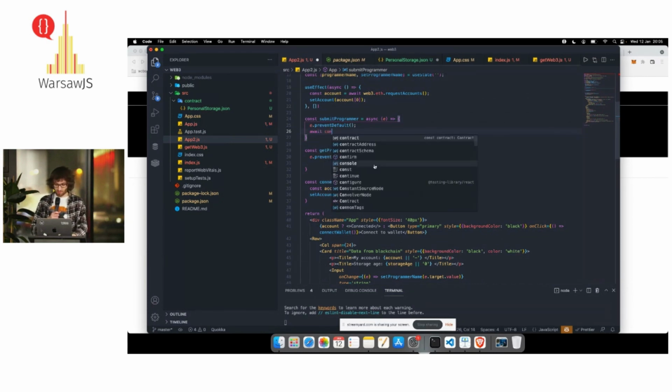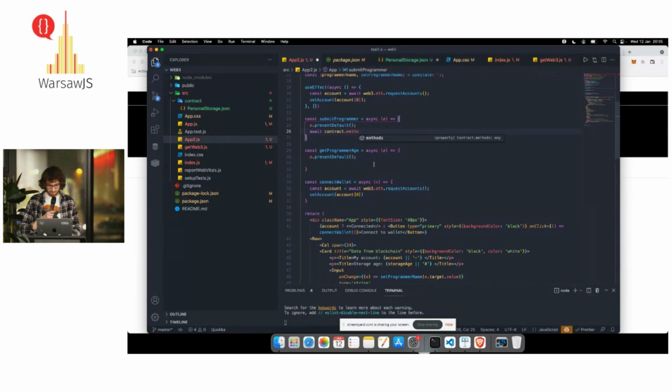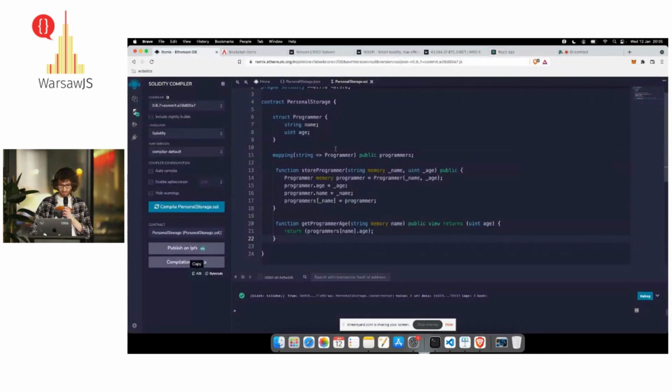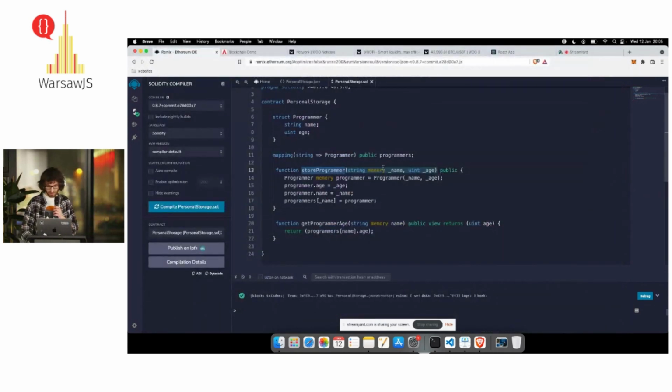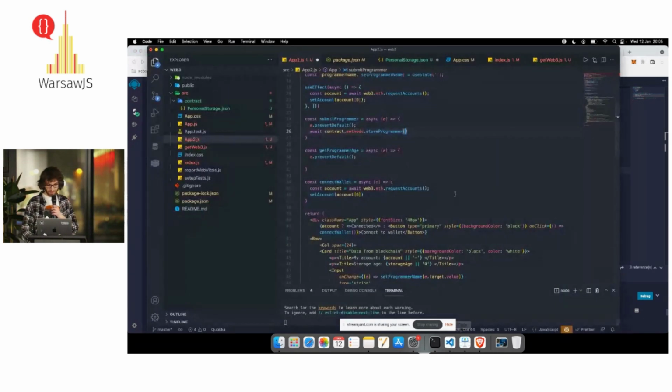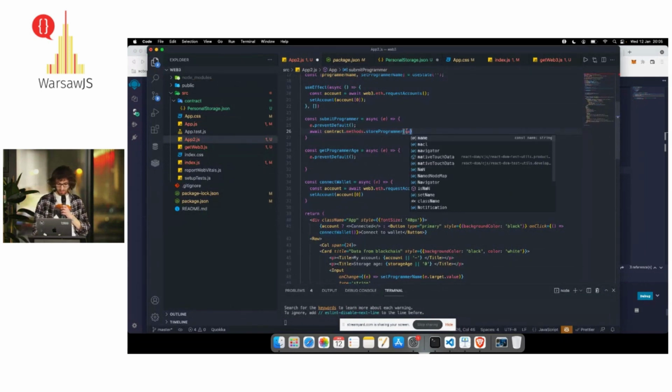We have a contract object, and the contract has methods, and one of these methods, like we have here, is store programmer. So we're gonna call this method store programmer. And like we see here, we have to pass name and age. So we have name and age.